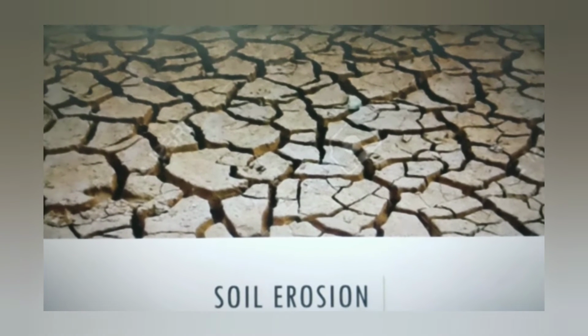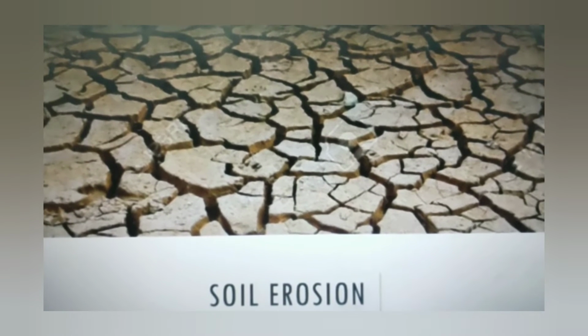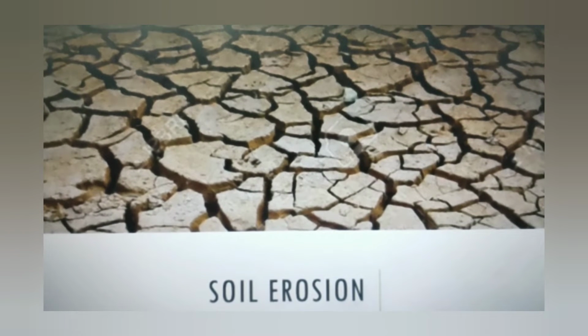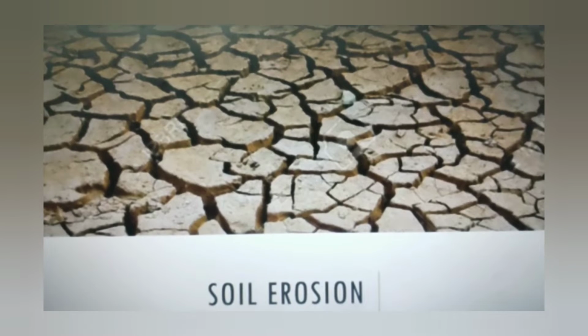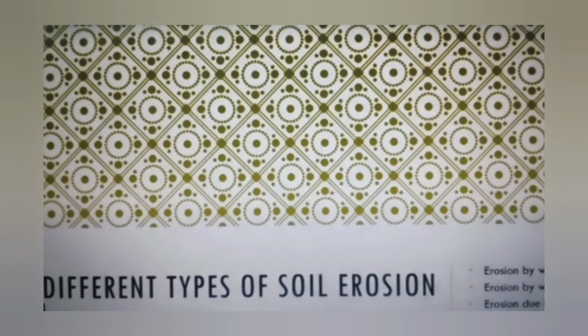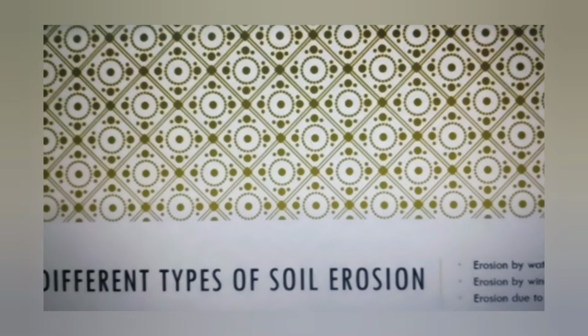I hope it is understood that erosion is the removal of the top layer of the soil by agents like wind or water. There are different types of soil erosion: erosion by wind, erosion by water and erosion due to human activities.